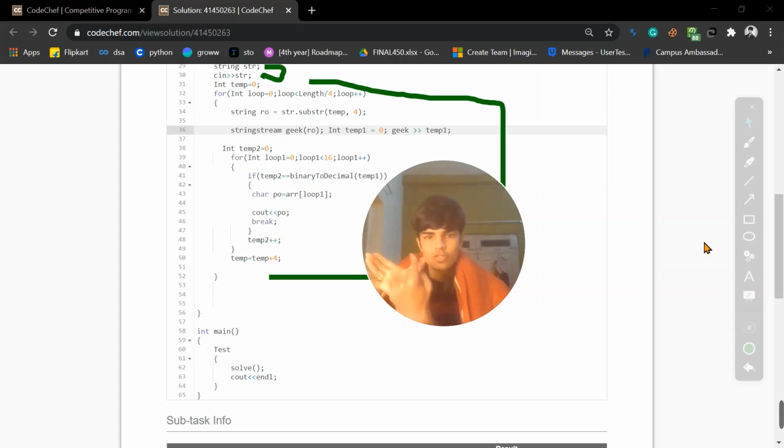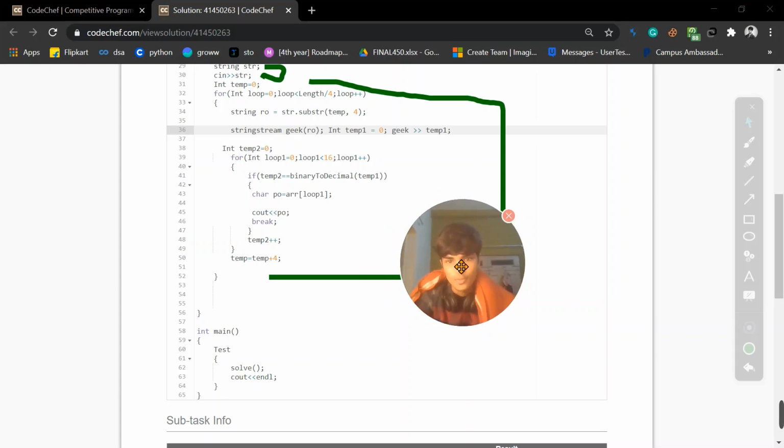Basically we're breaking the string first into four-digit binary numbers, sending each number to the machine. That machine gives a decimal number, and using that decimal number we compare with that position and return the things. So this is basically what we are doing.